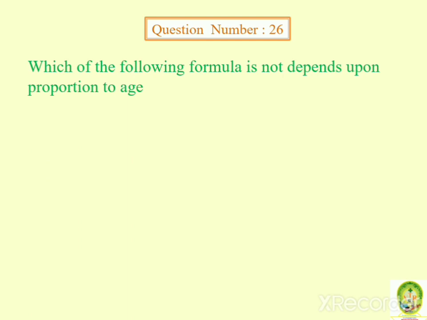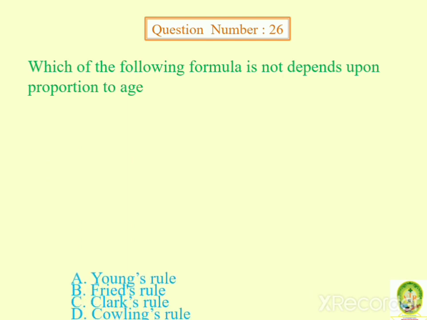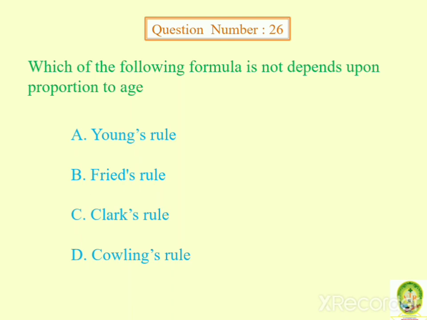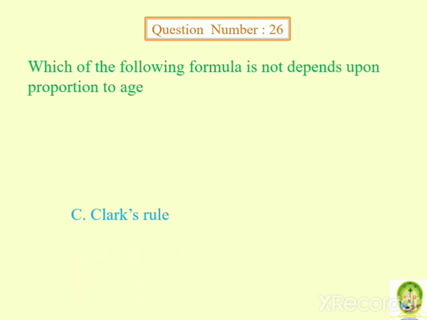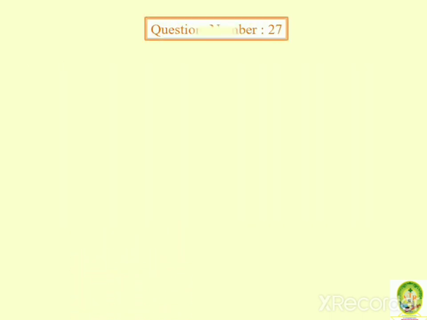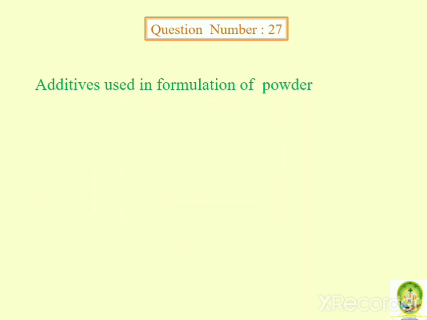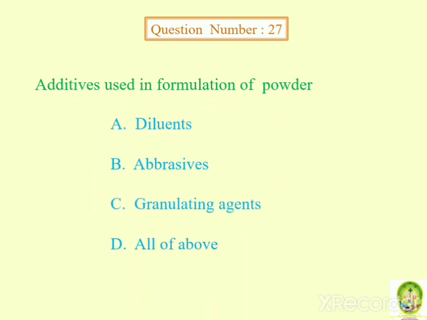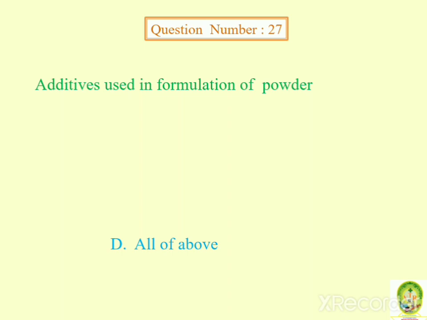Which of the following formula is not dependent upon proportion to age? Young's rule, Fried's rule, Clark's rule, Cowling's rule. Answer is Clark's rule. Additives used in the formulation of powder: diluents, abrasives, granulating agents, all of above. So the answer is all of above.